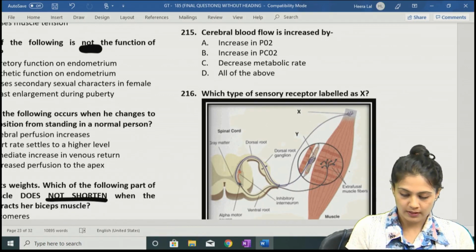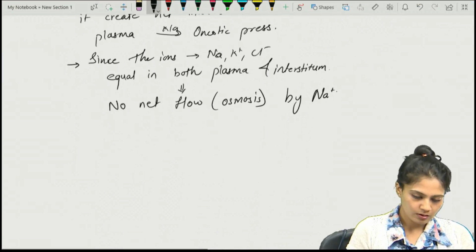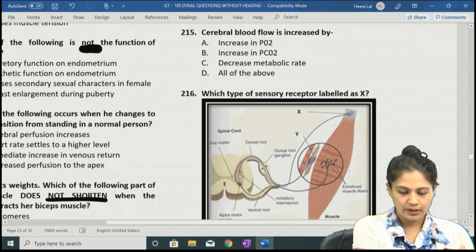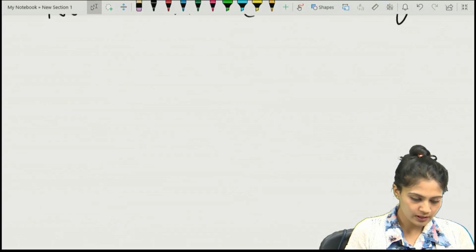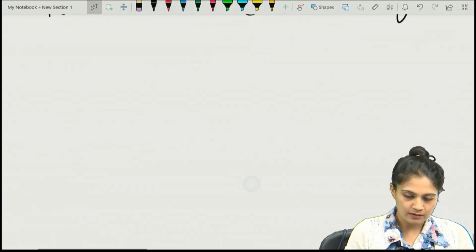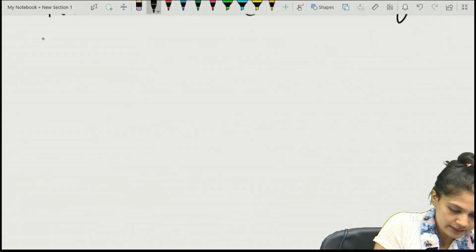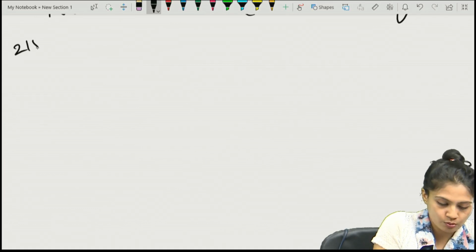Remember, we just said that the brain is one of the best examples of autoregulation, and they ask about the cerebral blood flow. So the stimulus for this maintenance and regulation of the blood flow is also important. First of all, write down the first statement for question number 215.